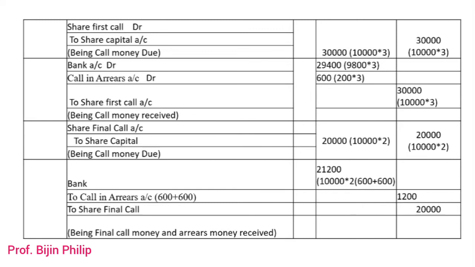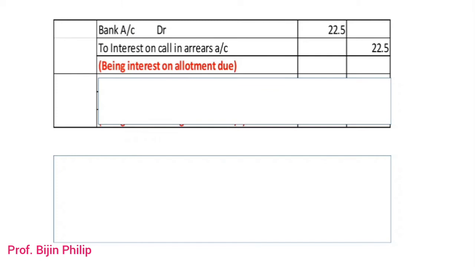Now we are moving to another important concept in this question, that is interest on calls in arrear. We'll see what the journal entry for that is. Whenever amount is received, Bank account debtor to Interest on Calls in Arrear account. The shareholders are making the payment to the company, so the company is getting the bank amount. That's why Bank account is debited to Interest on Calls in Arrear account. The amount is 22.5. I will explain how we get that amount after the last journal entry.